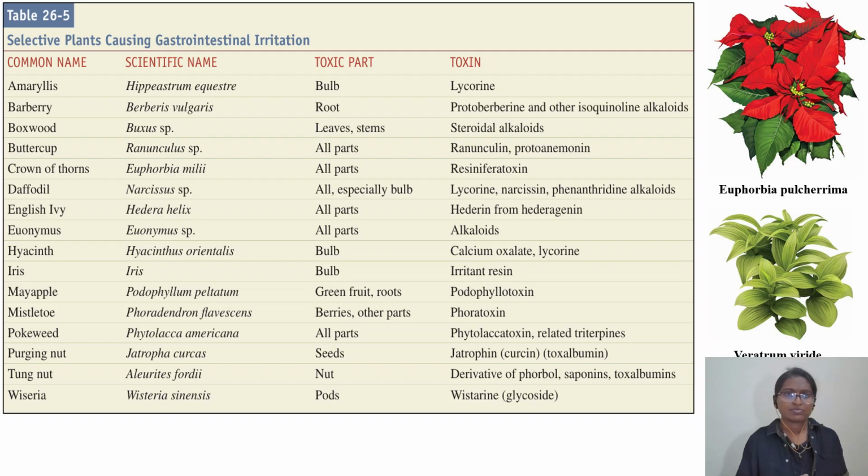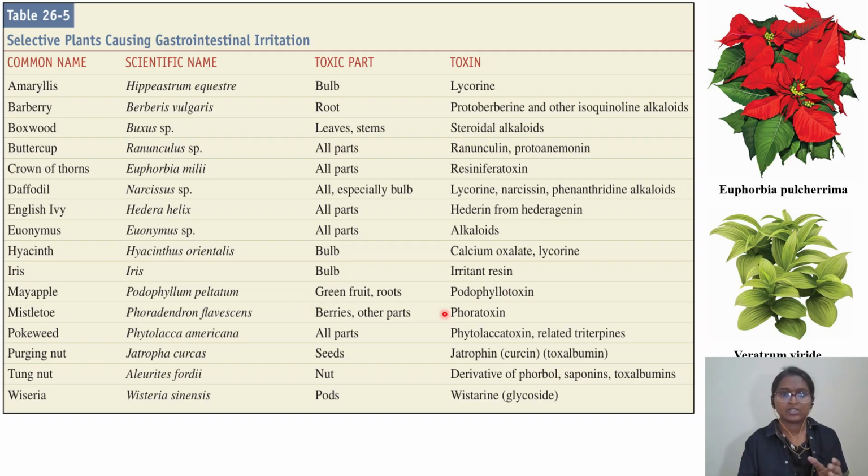In table 26.5, they have given the list of plants causing GI irritation. So once these plants are consumed, how are they causing GI irritation? So we have common name, scientific name, toxic part, and toxin. In this also, you can pause and read the examples, but commonly what I came across in the previous questions, I will tell. Mayapple, Podophyllum peltatum, it is the scientific name, and the toxic part in this plant is green fruit as well as roots, and the toxin which is released is podophyllotoxin.